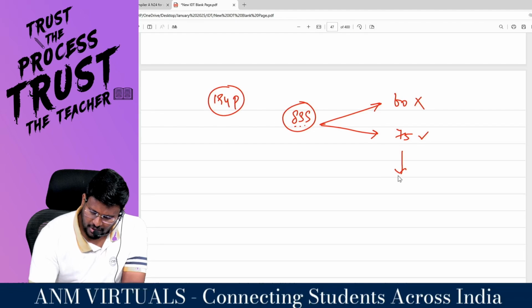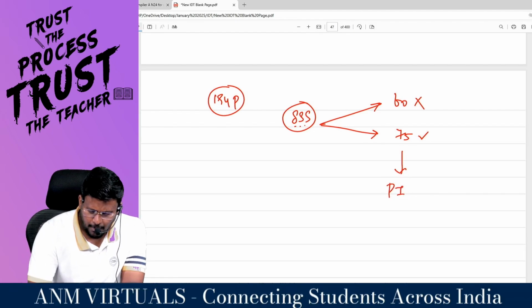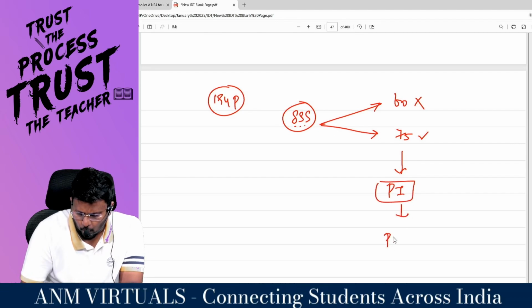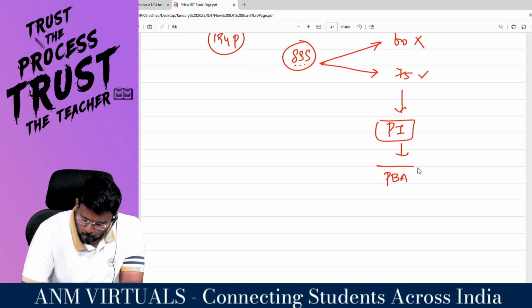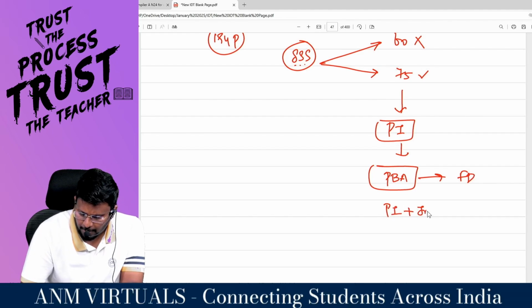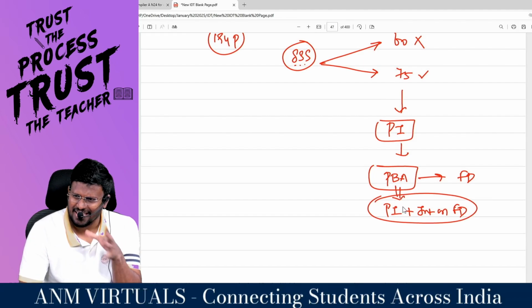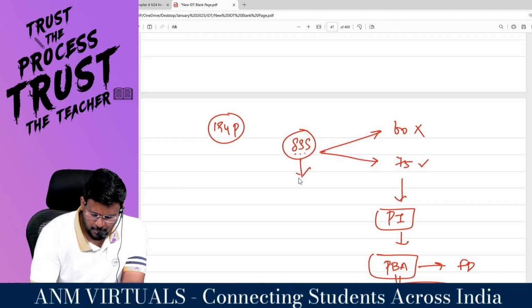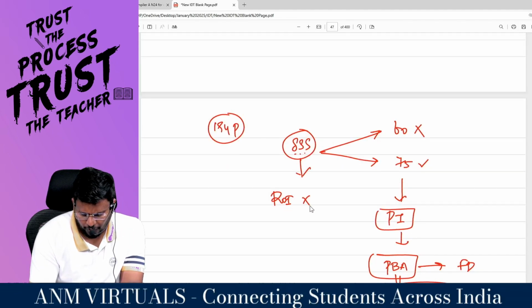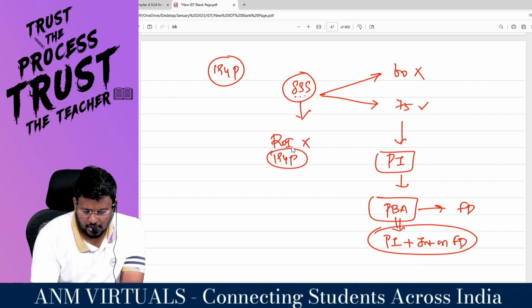You are a specified senior citizen. Sir, you have retired from your job. You are having only pension income, and that pension income is credited to a particular bank account. You are putting FD in that bank account, and you are getting pension income plus interest on FD. Only this is what you are getting. Then the Income Tax Act is saying that this specified senior citizen has no need to file the return of income. Let the bank itself deduct some amount as TDS under 194P is what the discussion is all about.